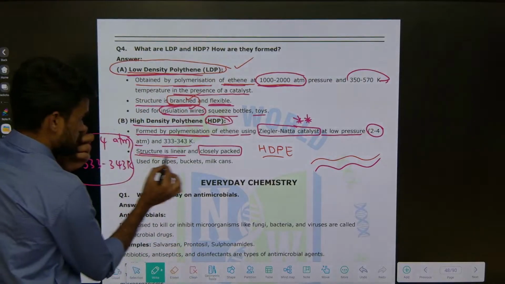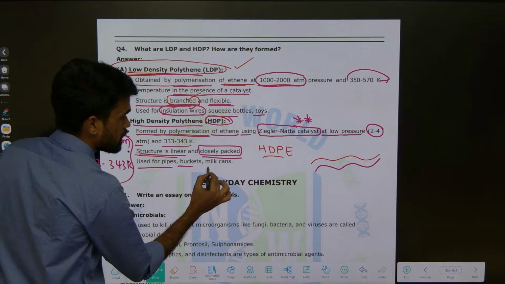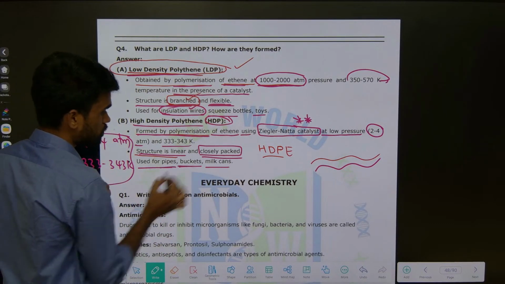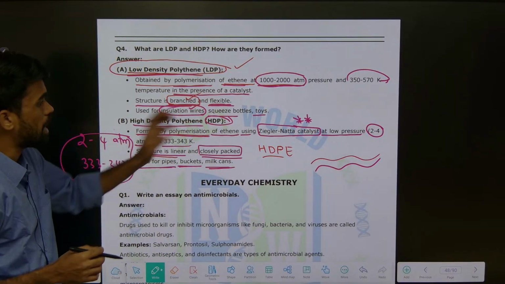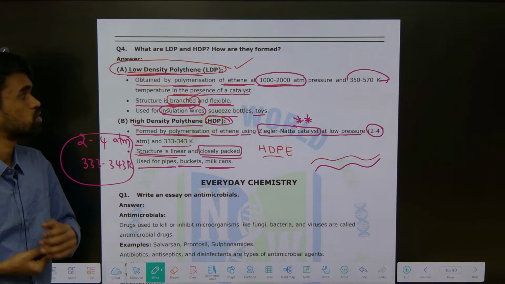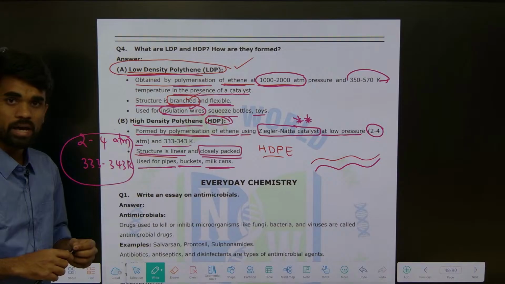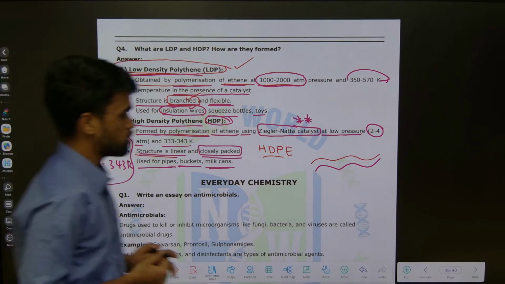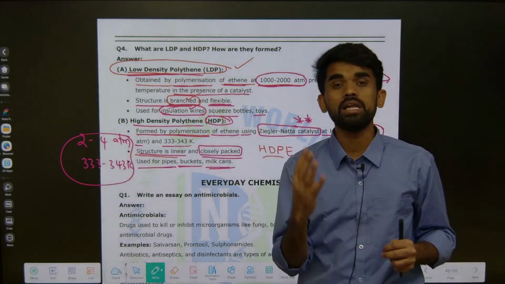Okay, the structure is linear and closely packed, and it is used for pipes, buckets, and milk cans. High density polyethylene is used for making these. Whereas low density polyethylene is used for making wires, squeeze bottles, and toys. Okay, that's it. So this is about the 4 marks questions of our polymers chapter.